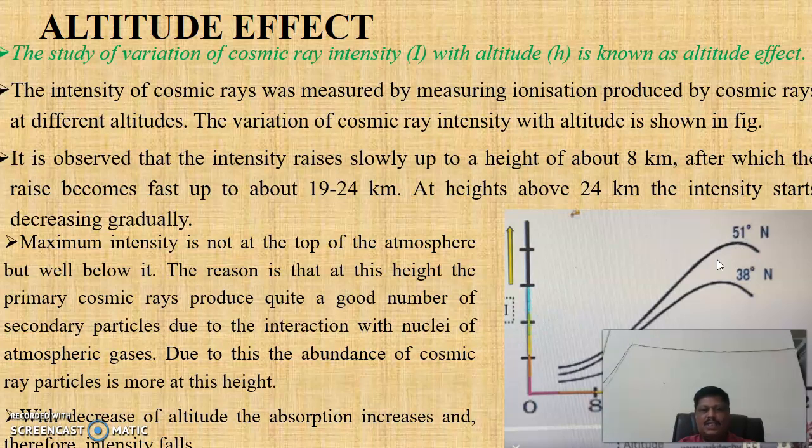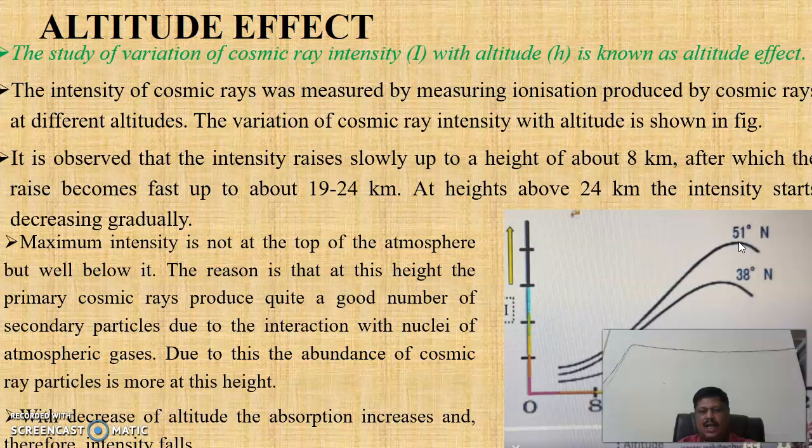The reason is that at this height, the primary cosmic rays produce quite a good number of secondary particles due to interaction with the nuclei of atmospheric gases. Due to this, the abundance of cosmic ray particles is more at this height. With decrease of altitude, the absorption increases and therefore intensity falls.